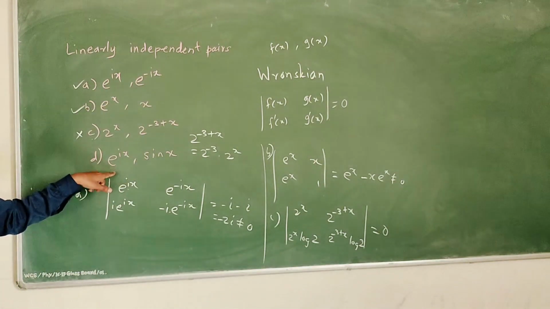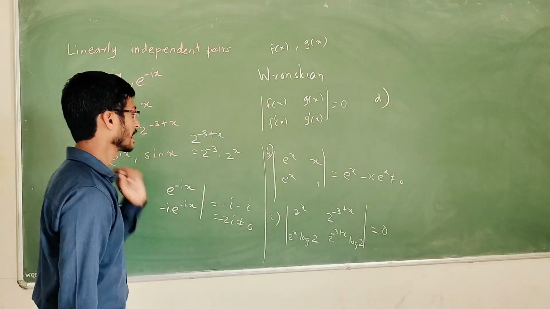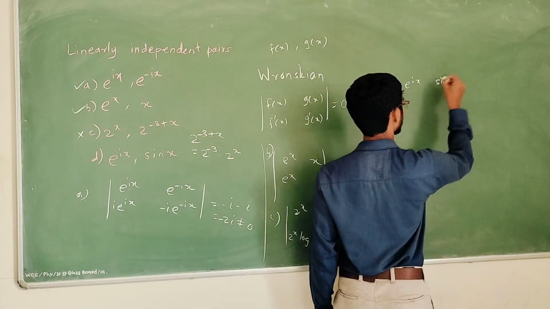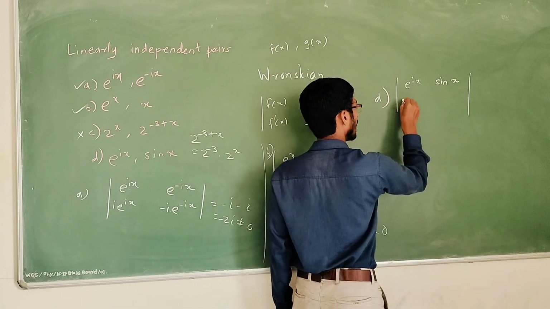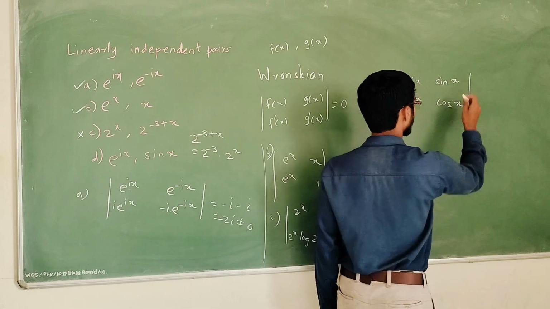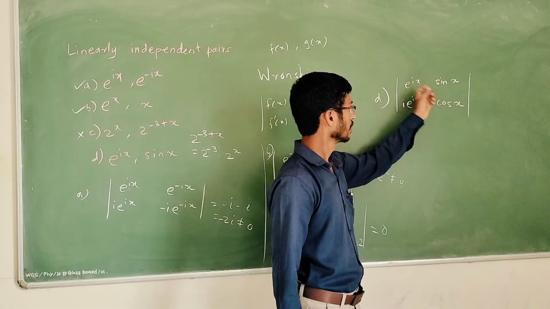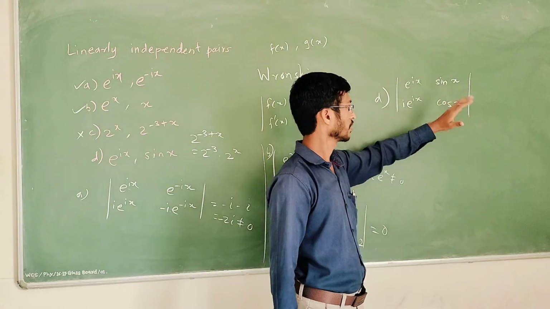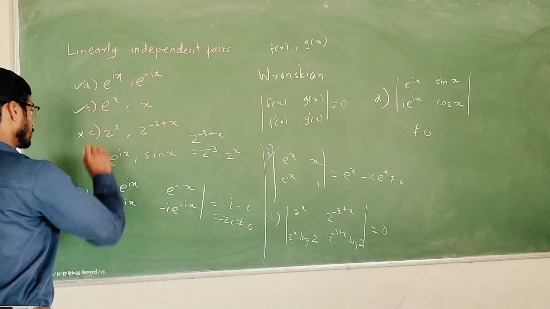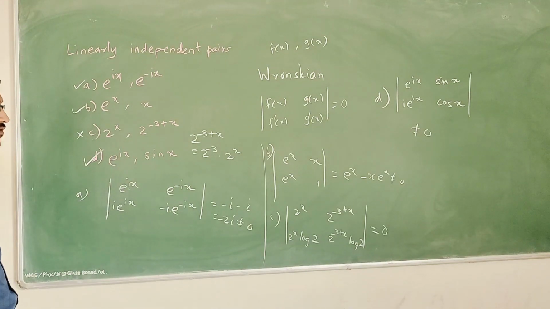Similarly, if we solve for D, it is e raised to ix and sin x. Again, we take the derivative: i e raised to ix and the derivative of sin x, cos x. If we solve this, you can see directly that here is sin and here is cos. Even if they multiply, they will not get cancelled, and therefore this is also non-zero, and this is the third option. So we have A, B, and D. These three options are correct in this question.